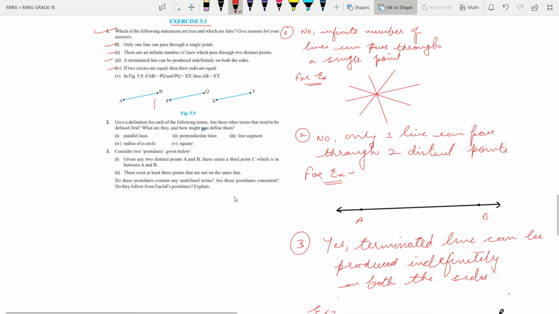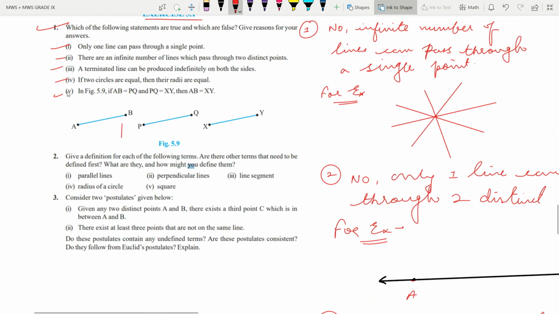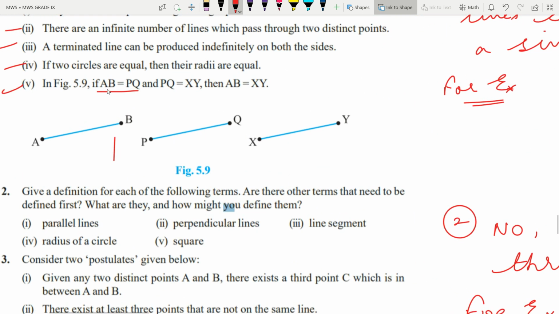Moving on to the fifth part, AB is equal to PQ. Very easy. See this, AB and PQ are equal. They are saying AB line and PQ line are equal to each other. Let it be 3 centimeter and 3 centimeter. PQ is equal to XY. PQ is 3, then XY will also be 3. Now they are saying AB and XY are equal. Yes, AB and XY are equal. See this, 3 and 3. I have given you this example of 3 and 3. It doesn't mean that the measurement of this line is 3 centimeter. This is just an example to explain to you.